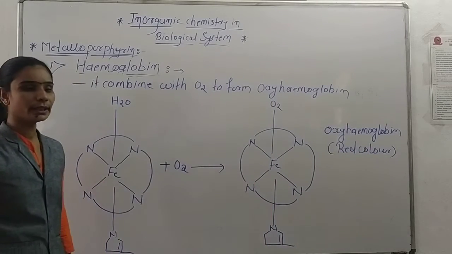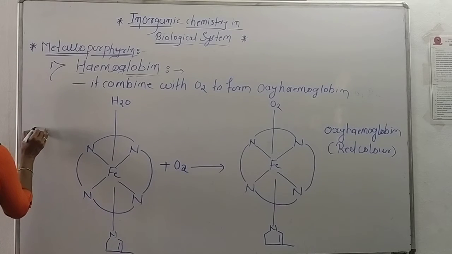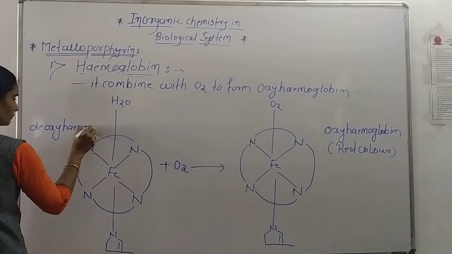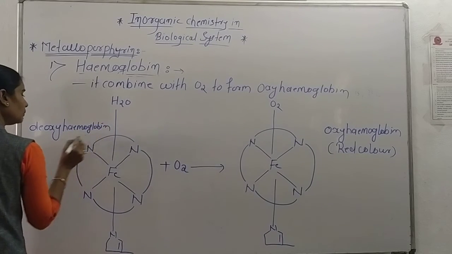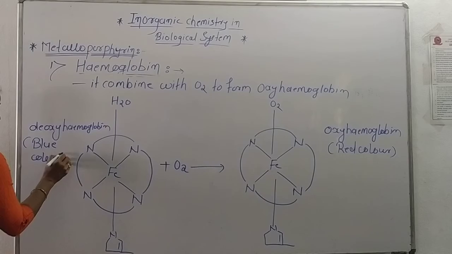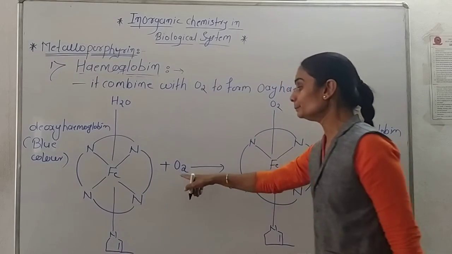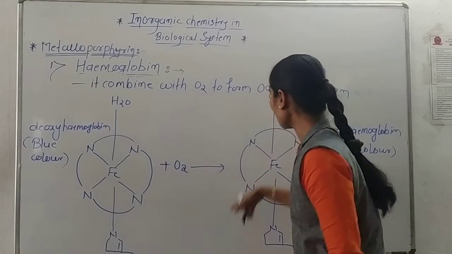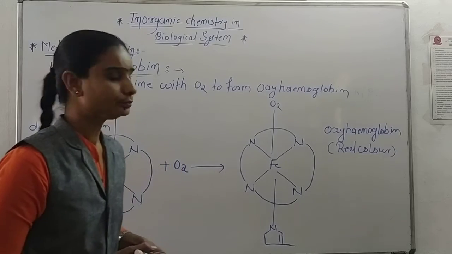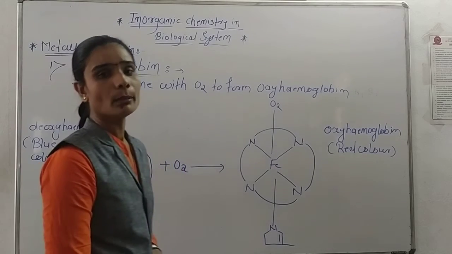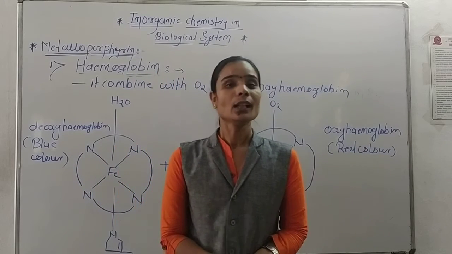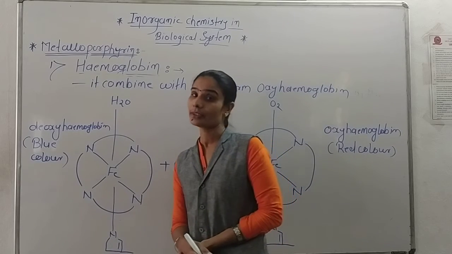Before oxygenation it has blue color, deoxyhemoglobin. Deoxyhemoglobin has blue color, and when it combines with oxygen, it is converted into oxyhemoglobin, which has red color. Okay, now we already know that hemoglobin, the main constituent present in all animals, is mostly in the form of oxygenated hemoglobin, which has red color.